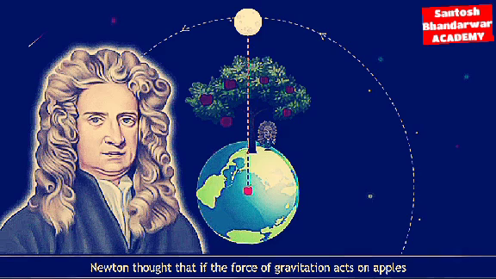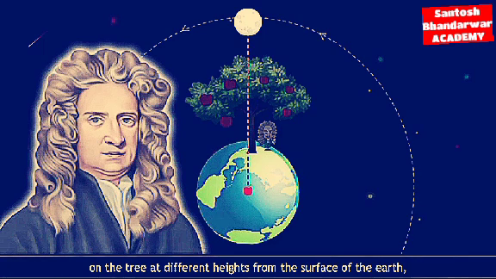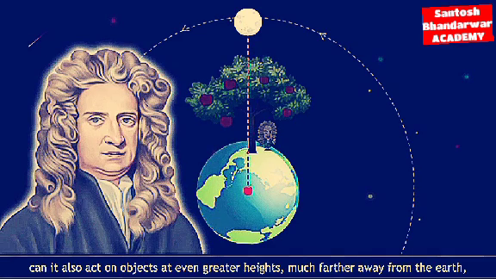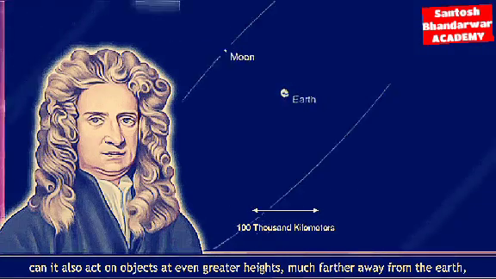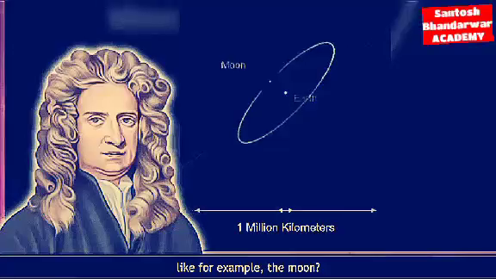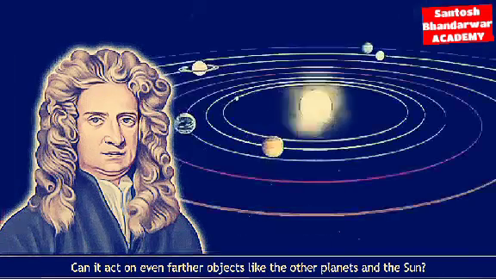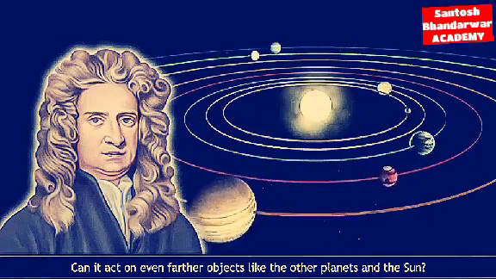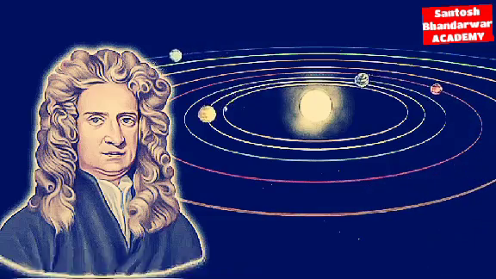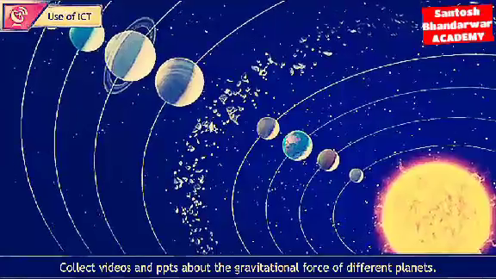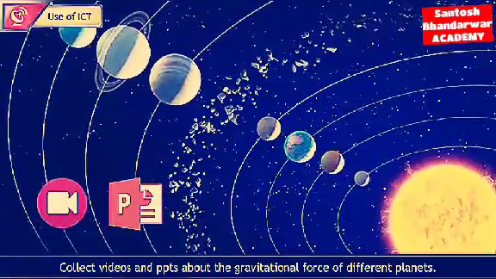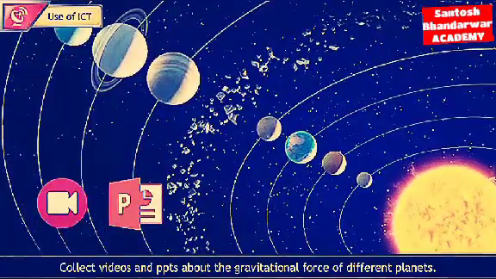Newton thought that if the force of gravitation acts on apples on the tree at different heights from the surface of the earth, can it also act on objects at even greater heights, much farther away from the Earth, like for example the Moon? Can it act on even farther objects like the other planets and the Sun? Use of ICT. Collect videos and PPTs about the gravitational force of different planets.